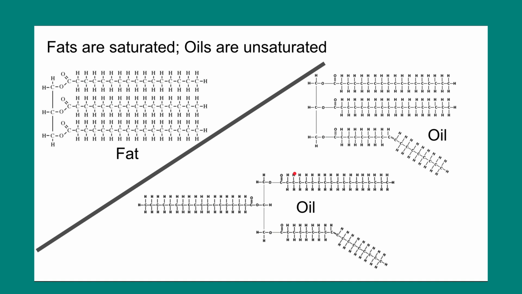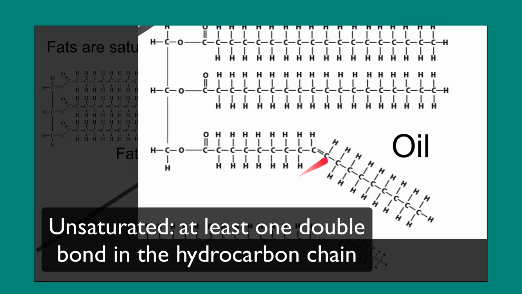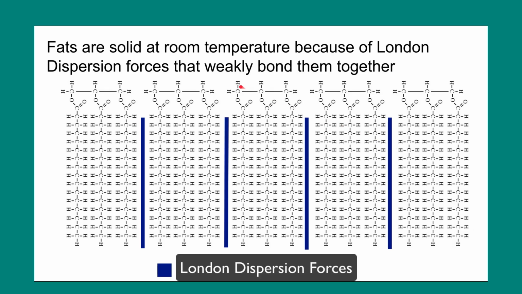Fats are saturated, oils are unsaturated. And what that means is that in the hydrocarbon chains in a fat, there are no double bonds. Every carbon is bound to as many hydrogen atoms as it can, whereas there's at least one double bond in the fatty acids that make up an oil. That makes them unsaturated. Because of that, fats are solid at room temperature, whereas oils are liquid.